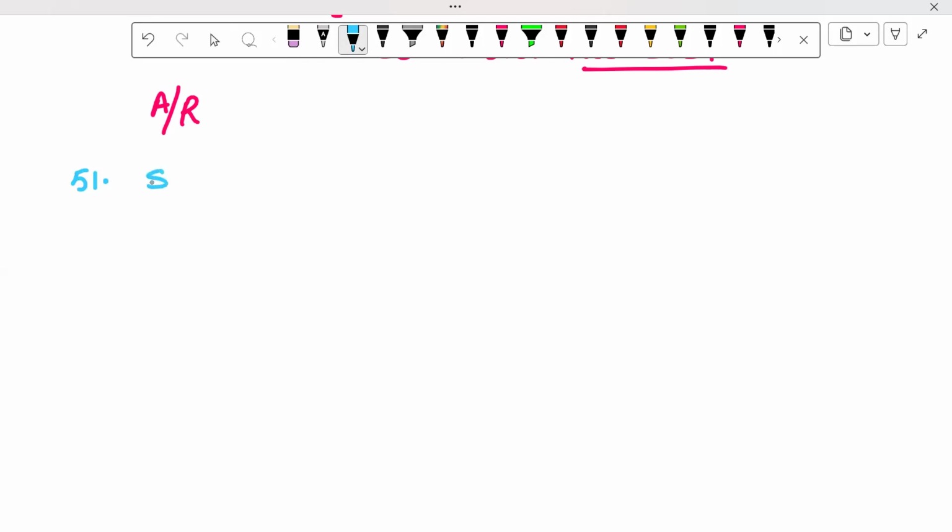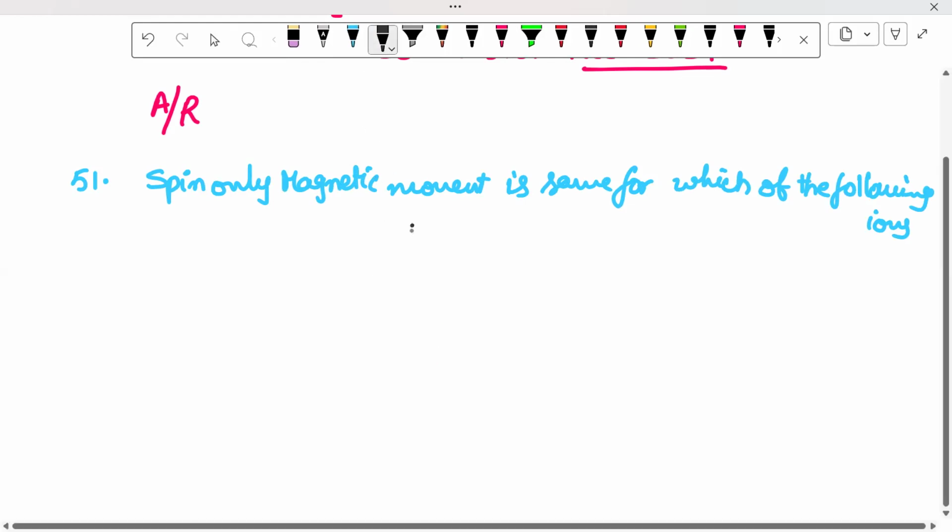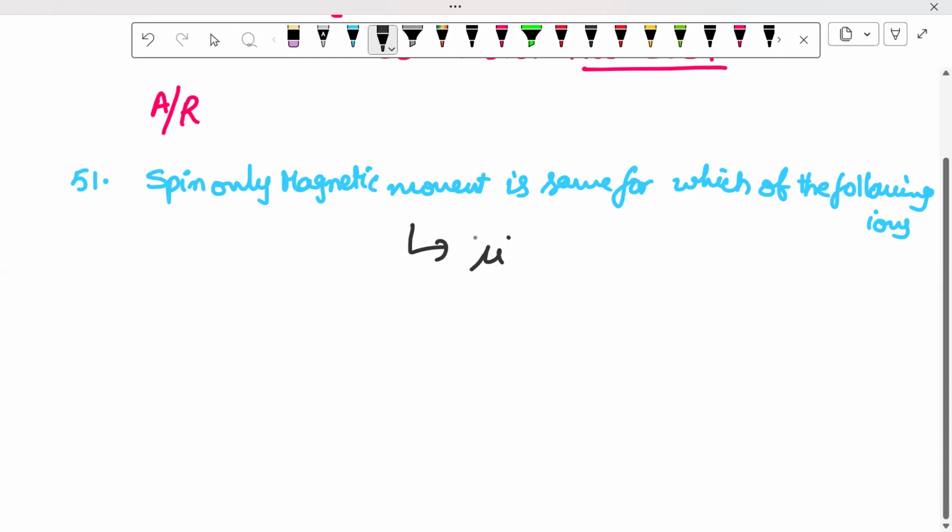In this, the question they ask is on spin only magnetic moment. Spin only magnetic moment is same for which of the following ions? From the point of view of the JEE exam as well as the NEET exam, from 3 to 4 years onwards, a common question is compulsory in every session and set, regarding mu.